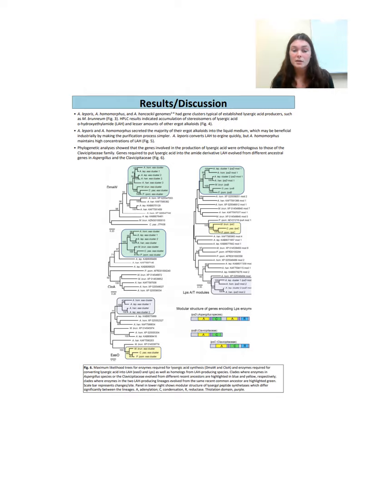On the other hand, the genes used to convert lysergic acid into LAH, such as ESO and lysergyl peptide synthetase, evolved from a different ancestor between the Aspergillus species and the Clavicipitaceae family. This shows that these 2 species evolved this ability independently.